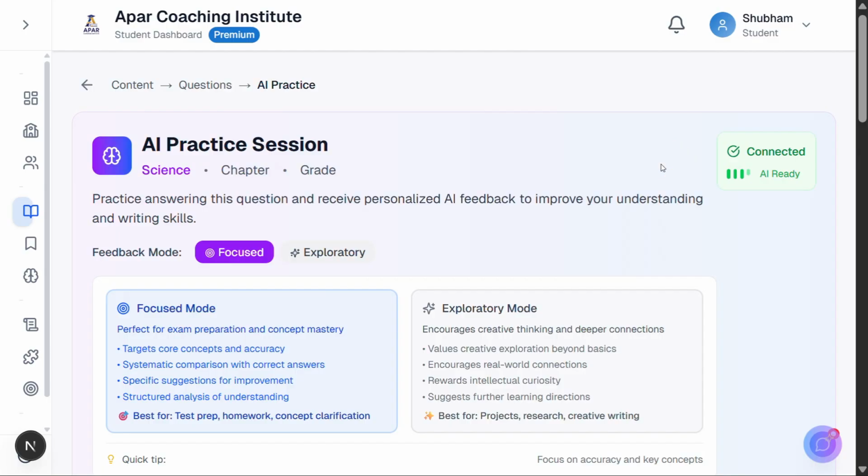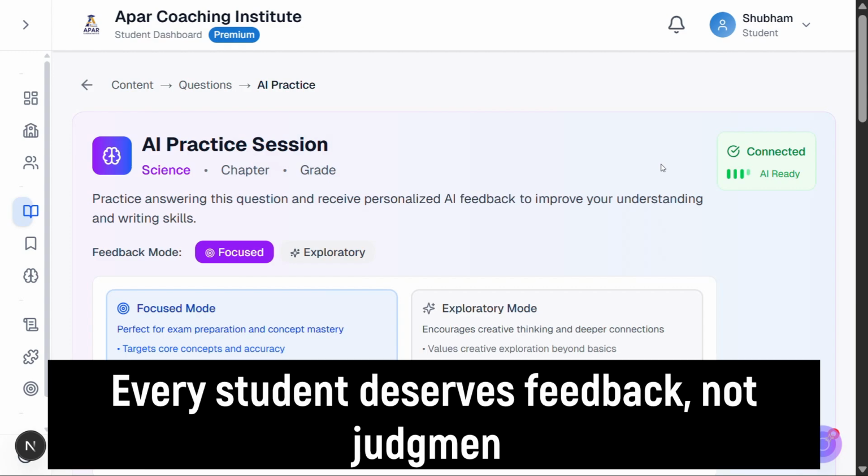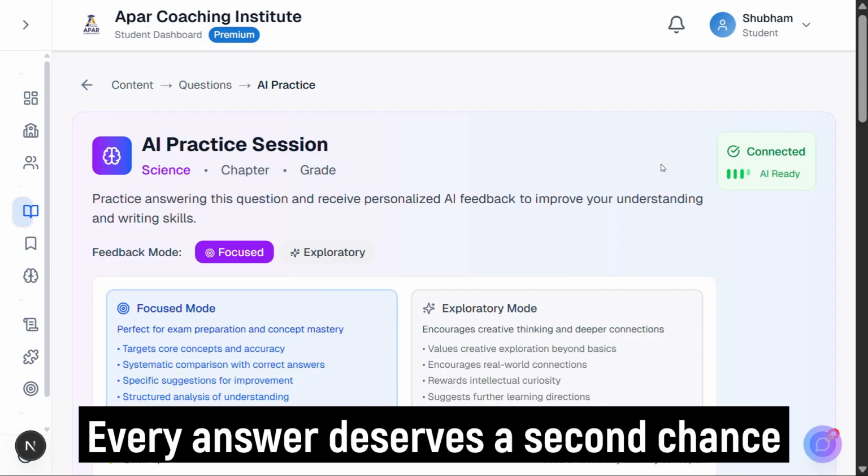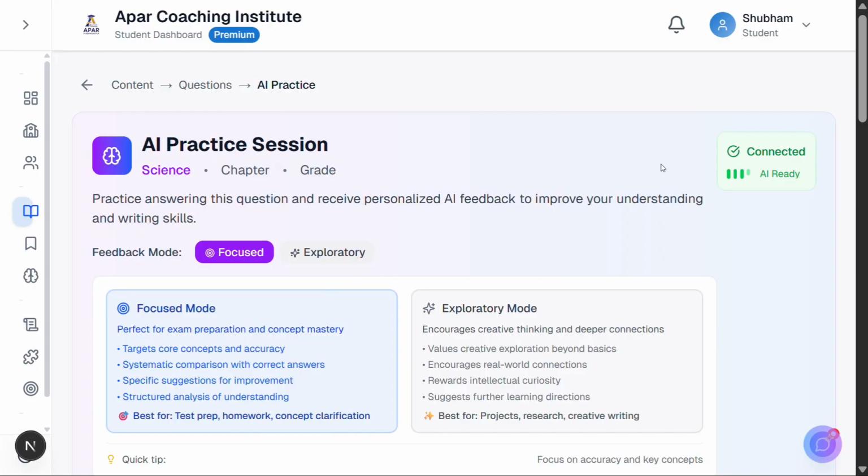Before we explore the interface, understand the revolutionary philosophy behind this system. Every student deserves feedback, not judgment. Every answer deserves a second chance. The AI question checker breaks the anxiety cycle that plagues traditional assessment. Here are the 5 core principles.